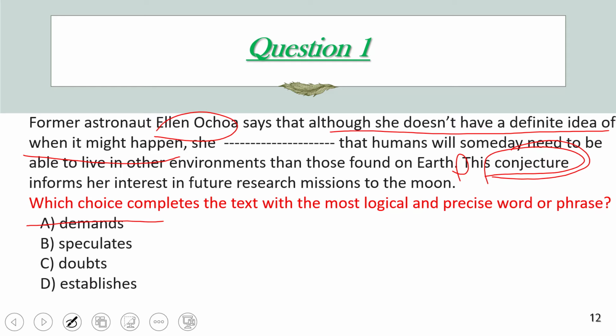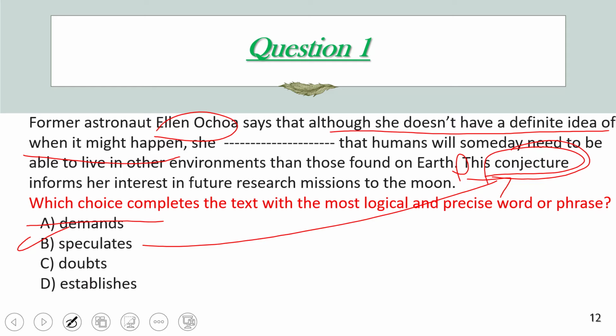Speculates also means بتخمن, she has an idea without having strong evidence to support it, which is connected to this word. So speculates and conjecture are related to each other, so we can say that this is the statement and this is the restatement. So we can go with this answer choice, but we're going to complete reading so we can make sure that C and D are not correct.